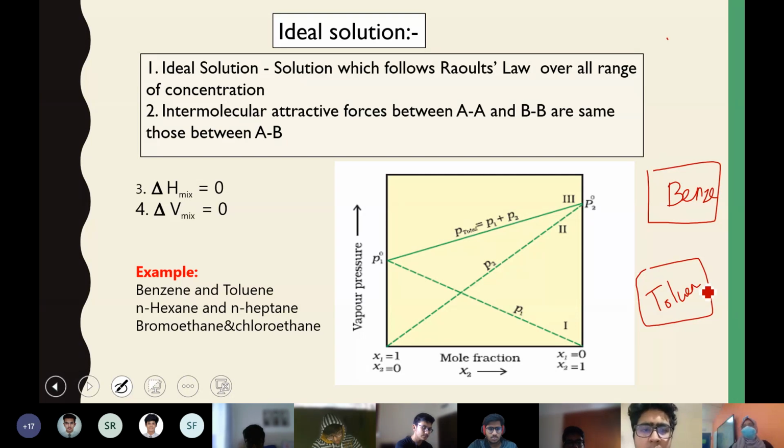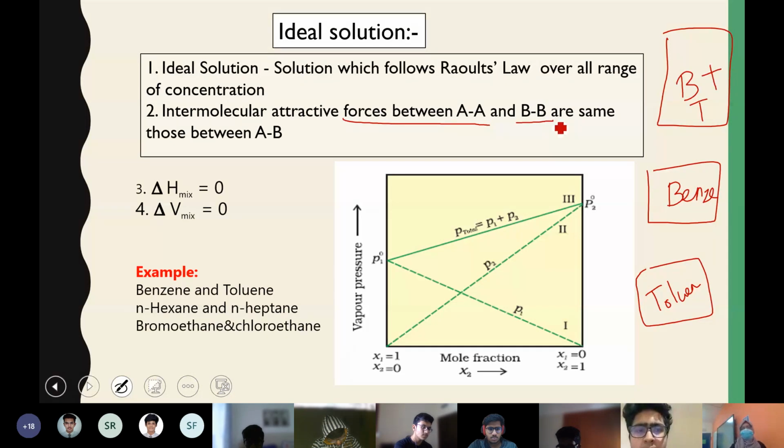But when you mix both together in another container, the interaction between benzene and toluene is the same as the interaction between benzene molecules and between toluene molecules. That is what is meant by the attractive forces between AA and BB, the same particles, being equal to the interaction between particles A and B when you mix them to form a solution.